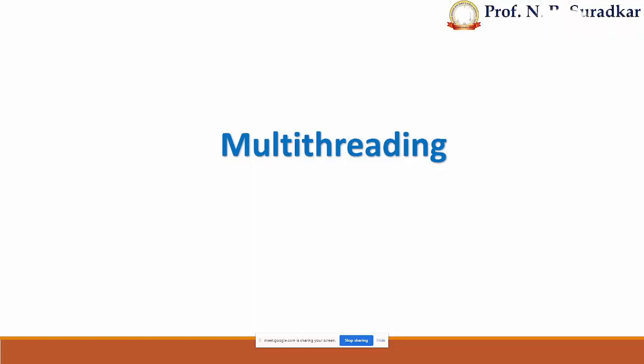Now let's focus on the next point, which is the multi-threading concept of unit number one. Now, what is the meaning of multi-threading? Before going over to it, we should know the meaning of a thread and why it is normally used.